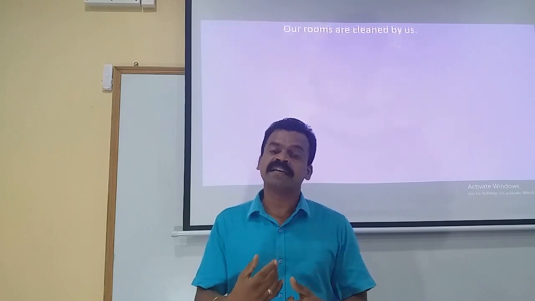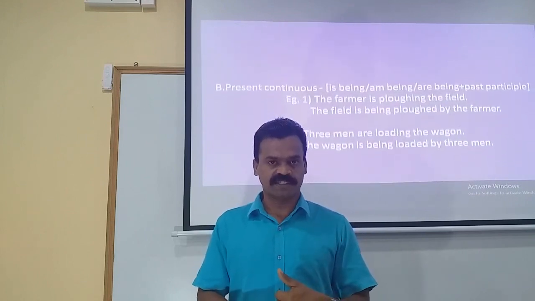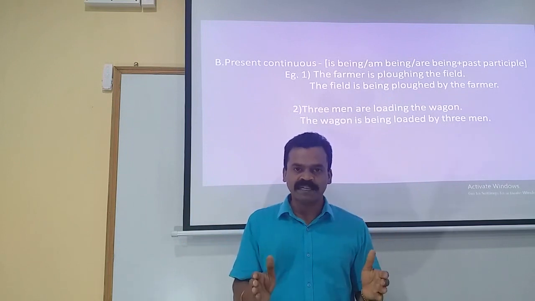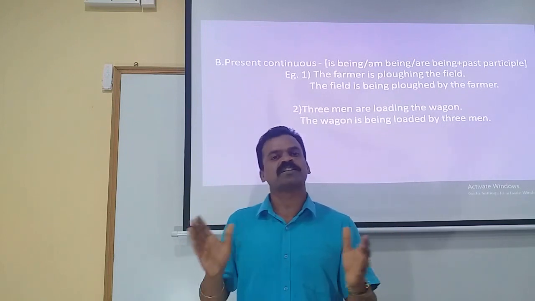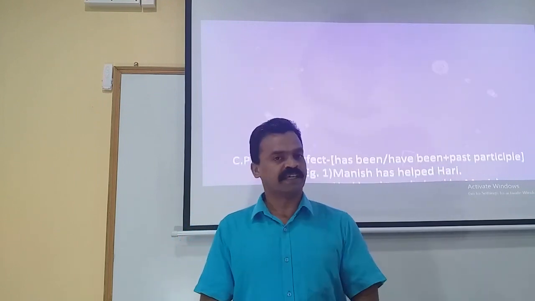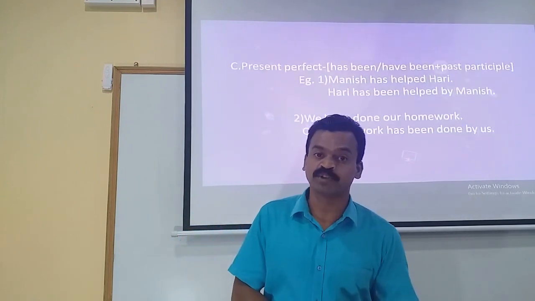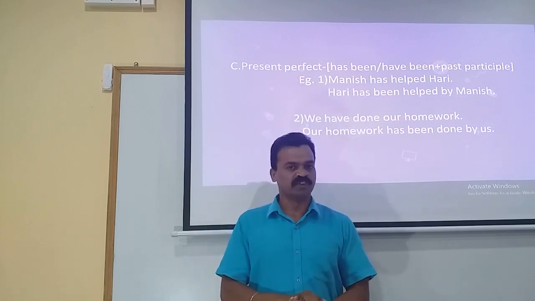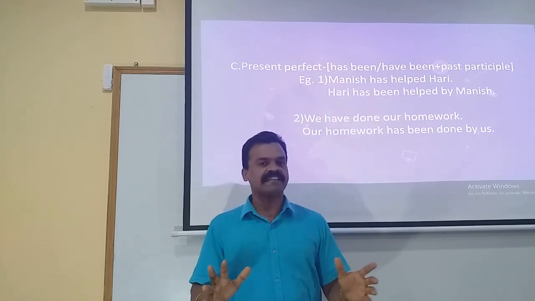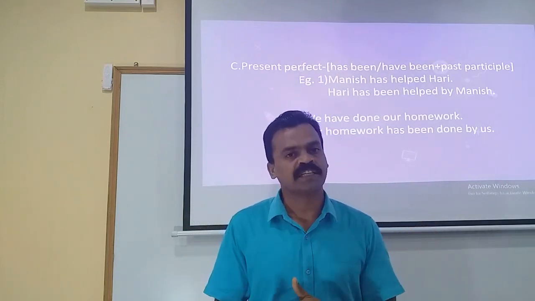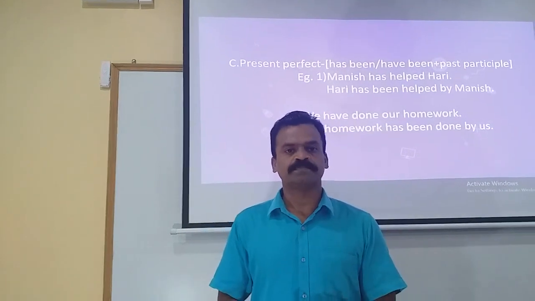If the statement is in present continuous, the rule to be applied is is being, am being or are being plus past participle of the verb. When the given statement is in present perfect, the rule that we will have to apply is has been or have been plus third form of the verb. That's the end of present tense. The statements when given in present tense, how to convert the statement into passive voice.